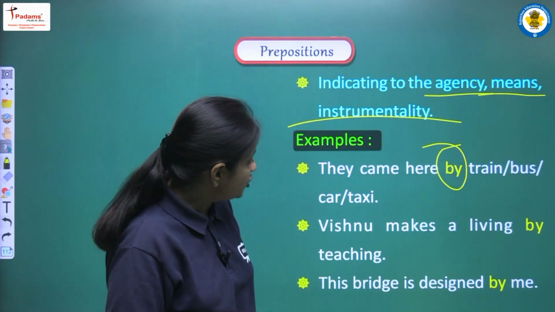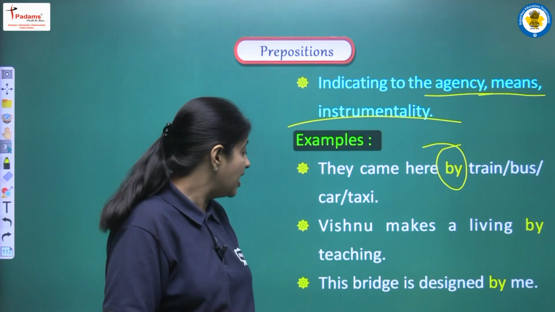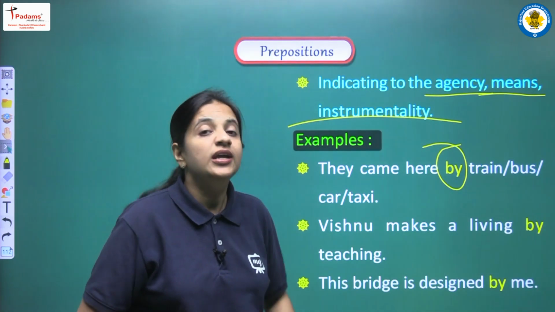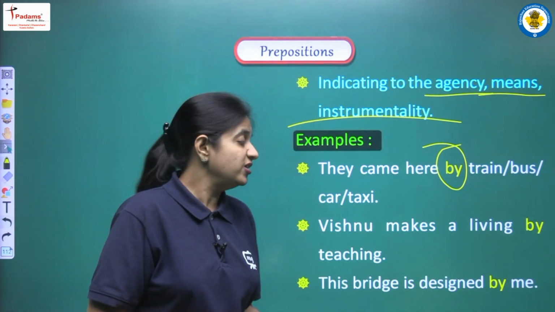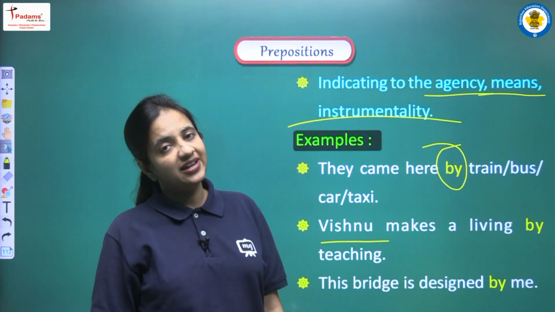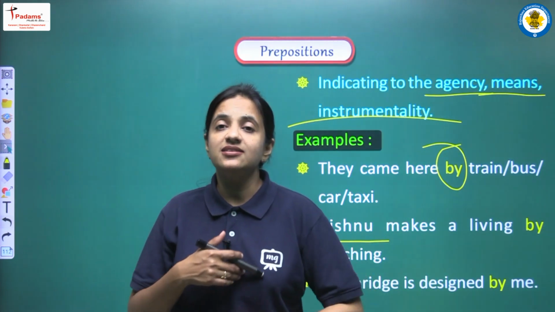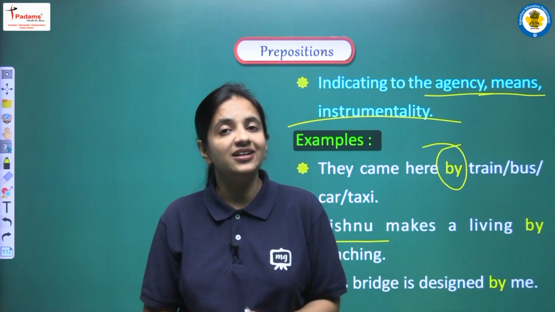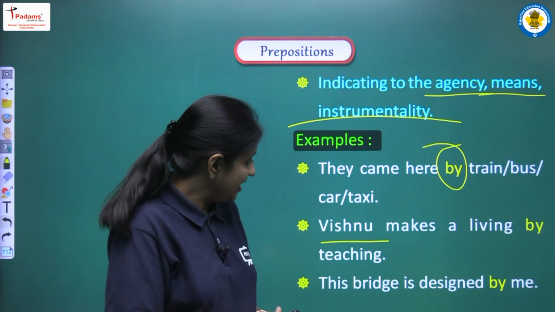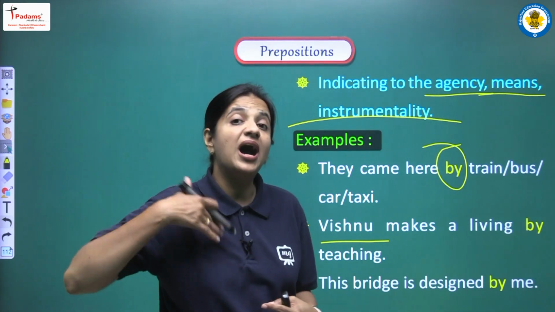Next is, Vishnu makes a living by teaching. So here in this sentence we are trying to show the means of livelihood that is used by this person, that is Vishnu. So हम कह रहे हैं कि Vishnu, as a profession, वो क्या करता है? For his earning वो क्या काम करता है? So we are saying that he makes a living by teaching.